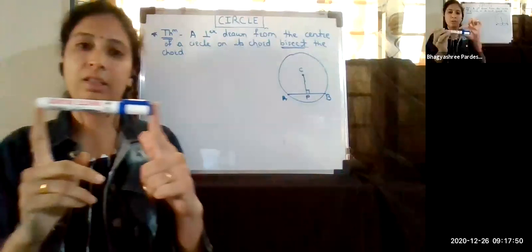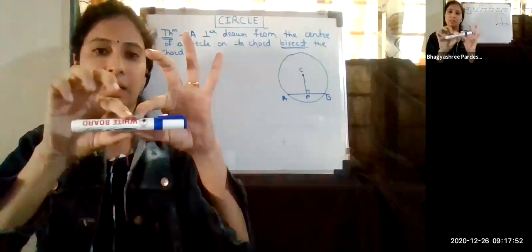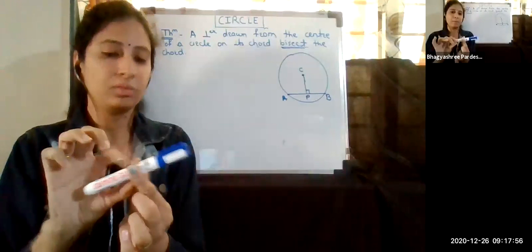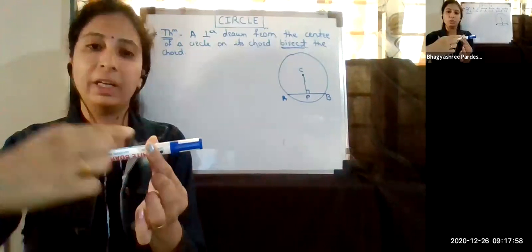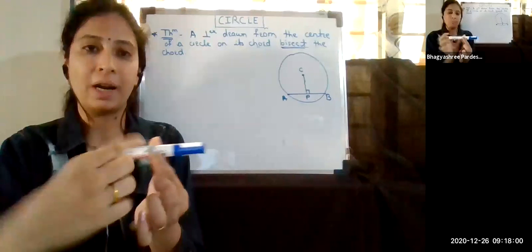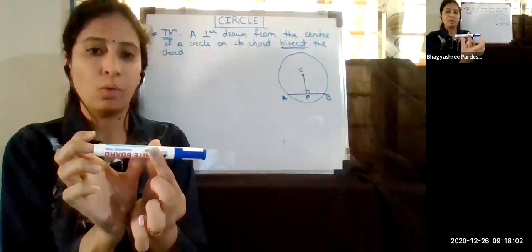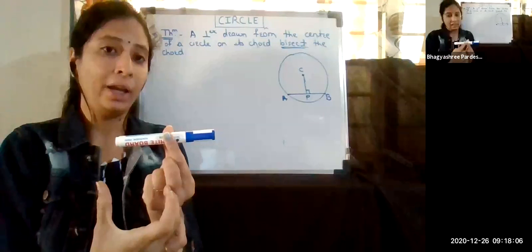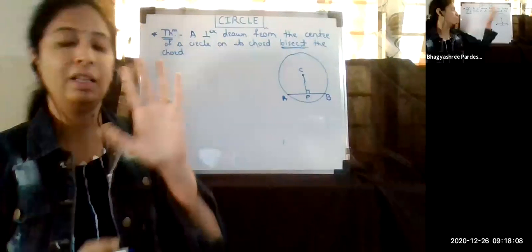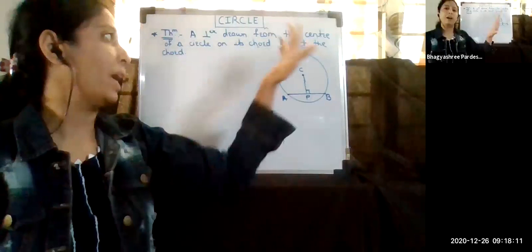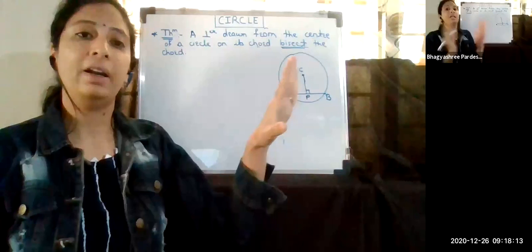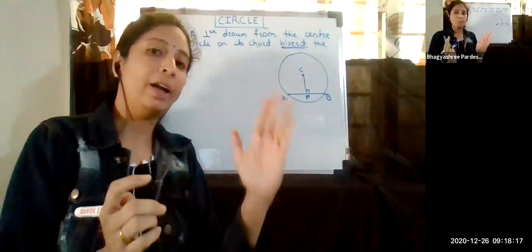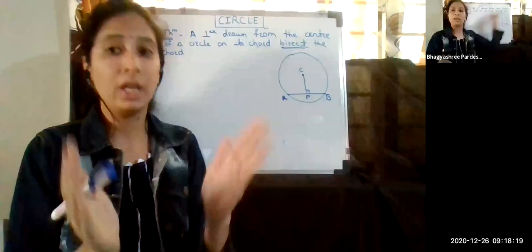If I break this from the center, obviously since I'm breaking from the center, I will get two equal parts of this marker. This will be one part and this will be the other part, and both will be equal. Why? Since it is broken from the center. The same way, bisection means dividing something into equal parts. If anything divides something into two equal parts, then that is called bisection.